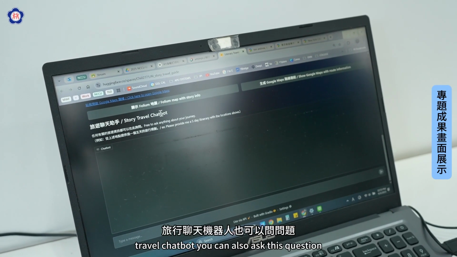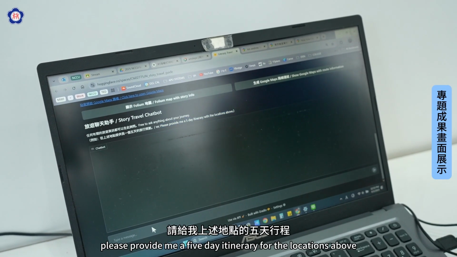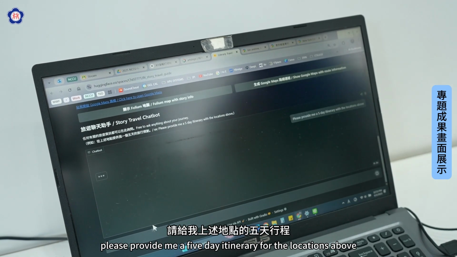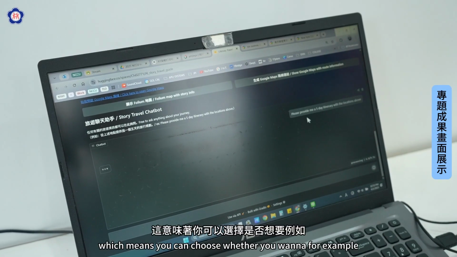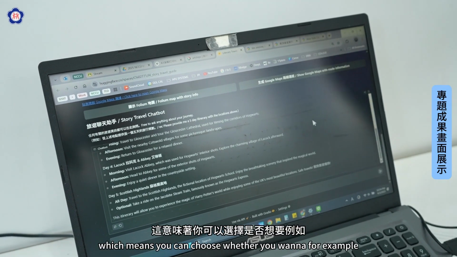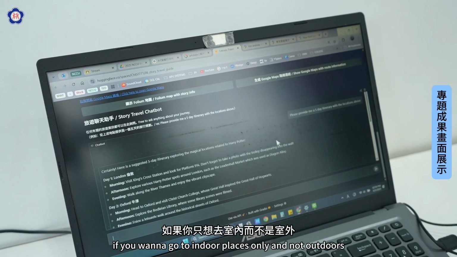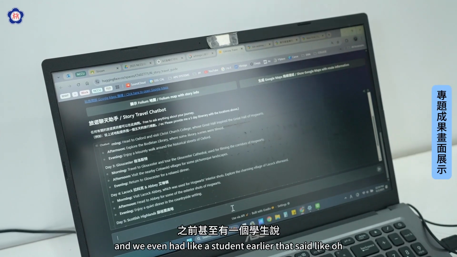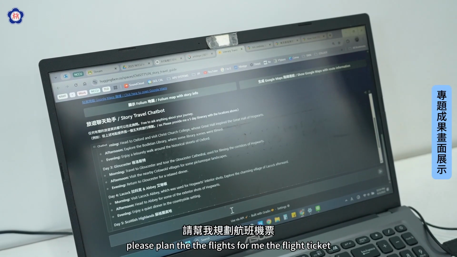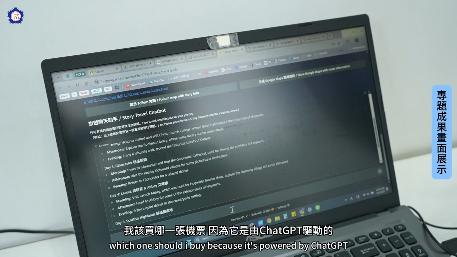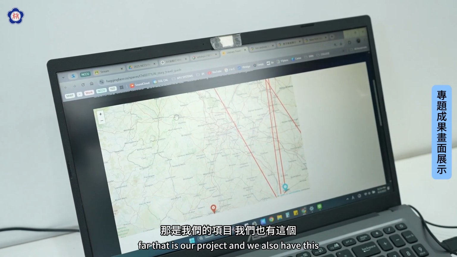And for the story travel chatbot, you can also ask this question, this prompt. Please provide me a 5-day itinerary for the locations above. And it will generate an itinerary for you. And this can be personalized, which means, for example, if you wanna go to indoor places only and not outdoors, you can also say it to the chatbot. And we even had a student earlier that said, oh, please plan the flights for me, the flight ticket, which one should I buy? Because it's powered by ChatGPT, so it's very flexible. Yeah, so far that is our project.